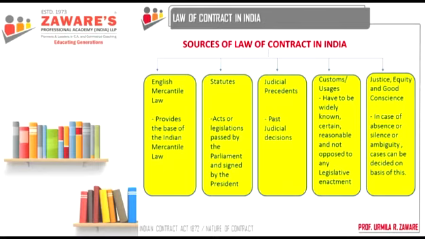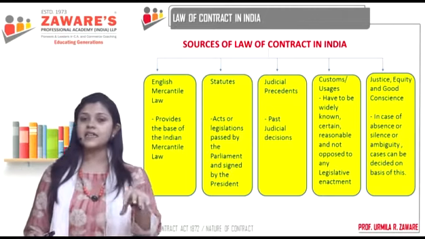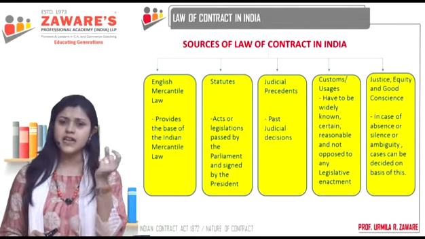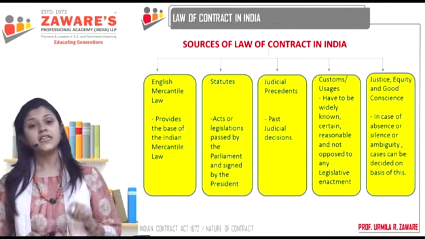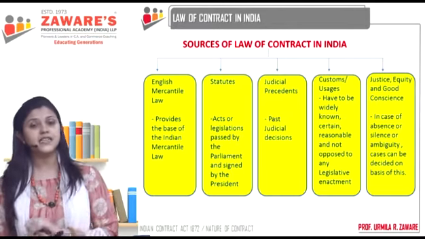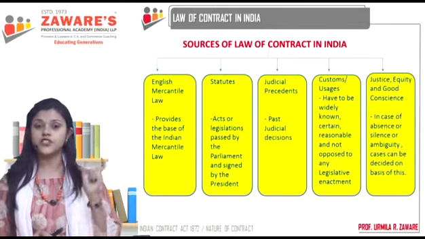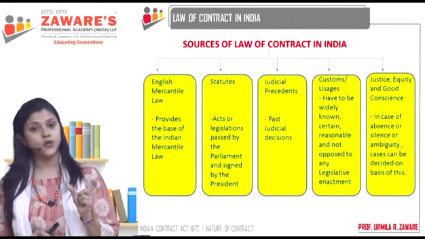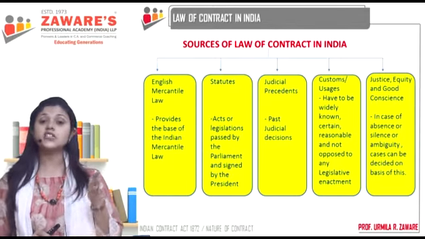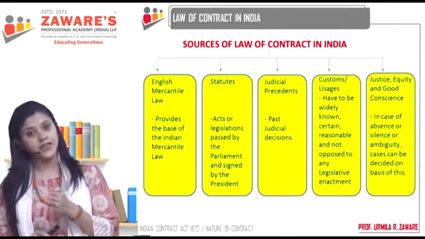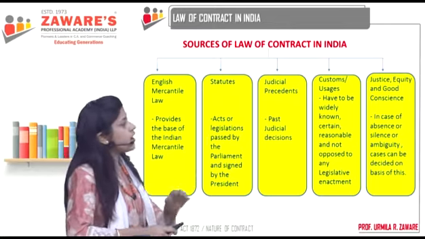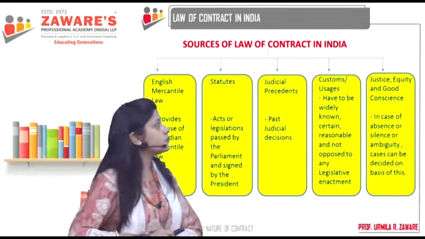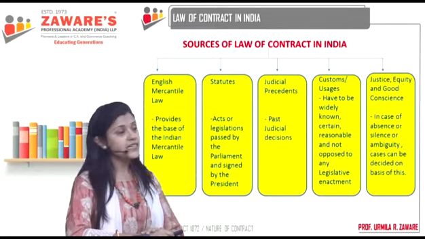If the law is silent on some part or there is a slight uncertainty in its interpretation, then how should the cases be decided? The cases are decided on the basis of justice, equity and good conscience, meaning what is just has to be done. So these five are the sources of the law of contract in India.